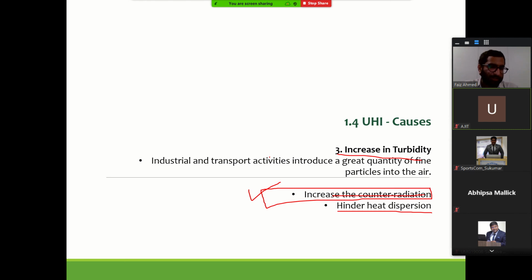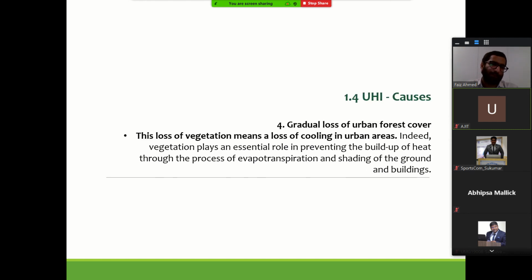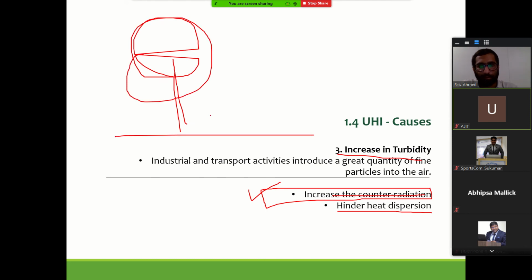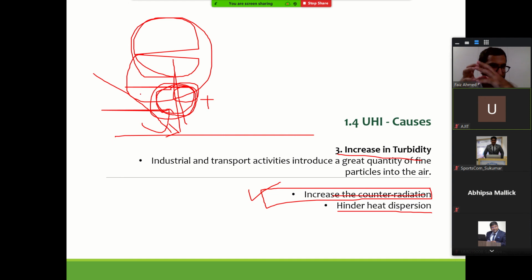Hindrance in heat dispersion means we are obstructing the path of heat dissipation. The best example can be a tree: the sunlight falls here, the hot air rises and gets accumulated just under the foliage of the tree.